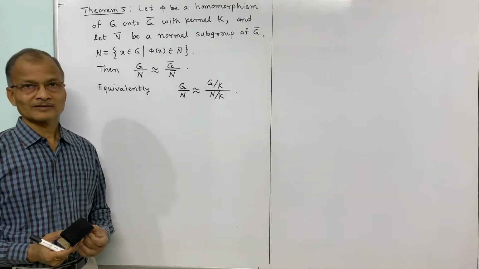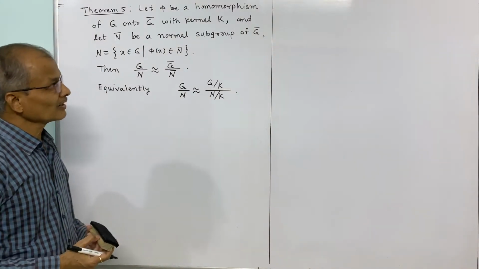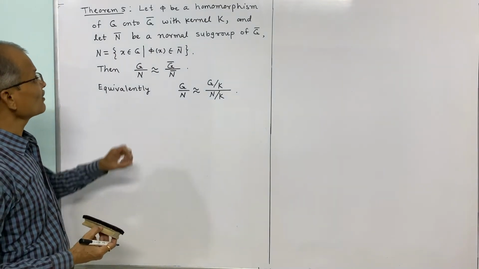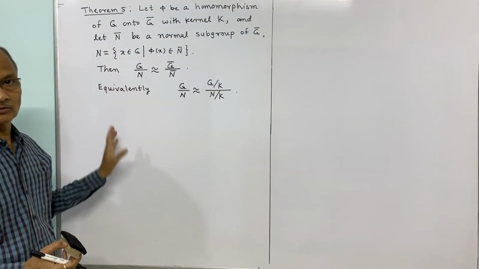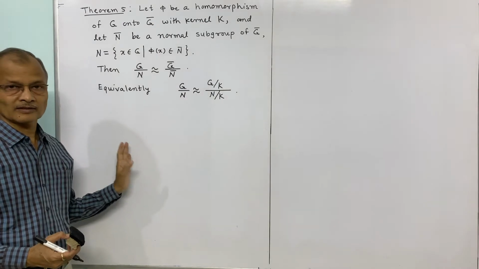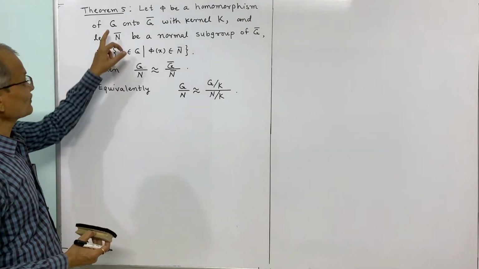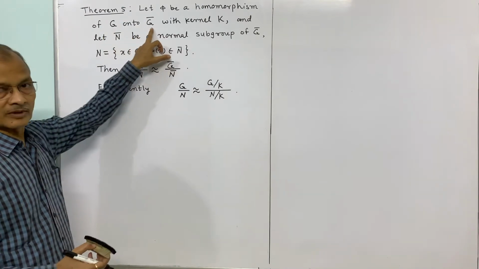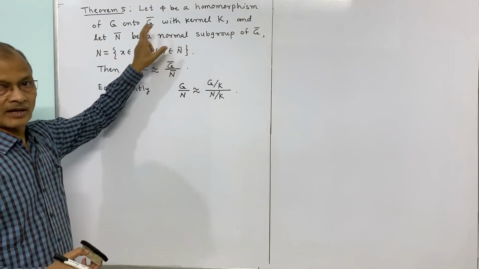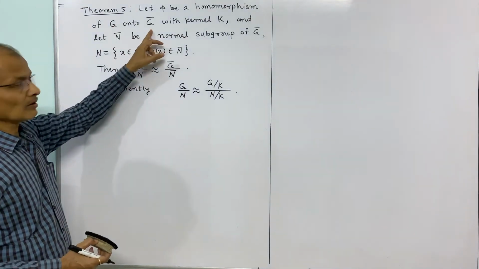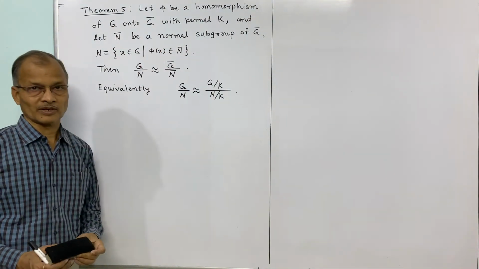Hello student friends. In the last lecture we studied a lemma which states that if phi is a homomorphism of G onto G bar, then there is a 1-1 onto correspondence between the subgroups of G and subgroups of G bar, and that also corresponds to normal subgroups of G onto normal subgroups of G bar.